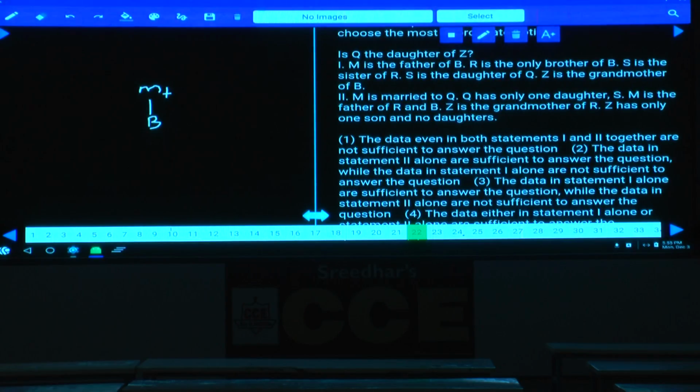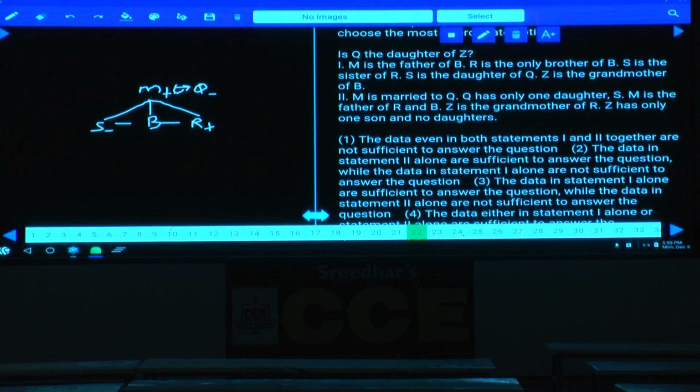Next one, R is the only brother of B, and it can be written like this. S is the sister of R, and it can be written like this. S is the daughter of Q. As of now, S is the daughter of M, and S is the daughter of Q as well. That means Q is the mother of these 3 persons, S, B and R.